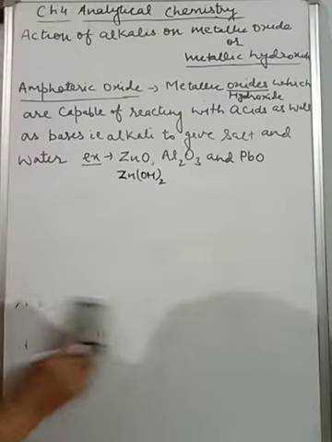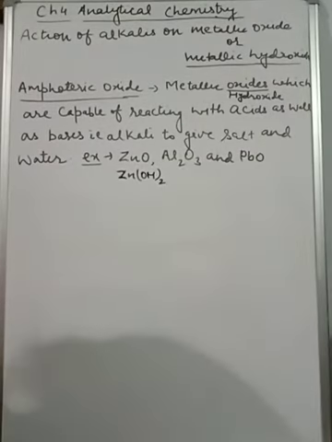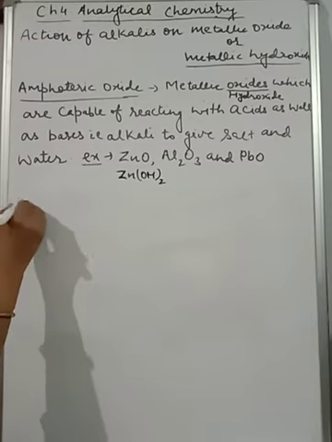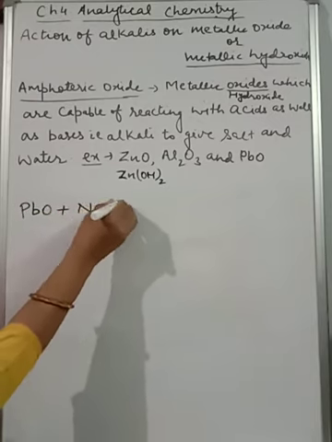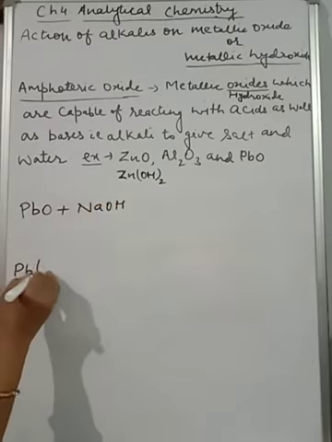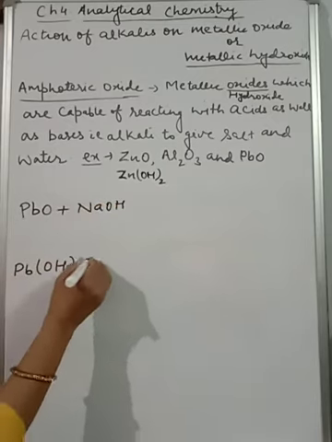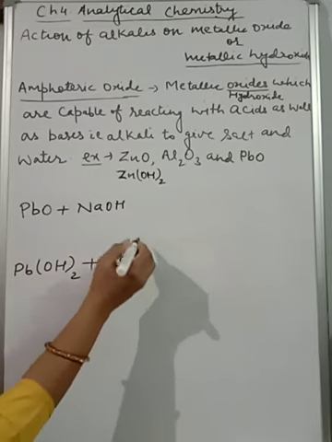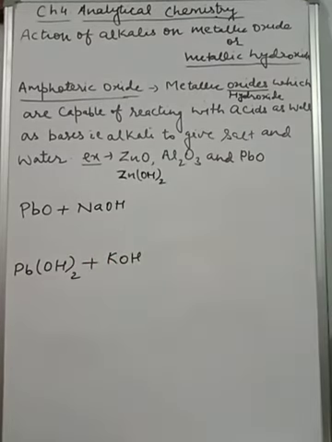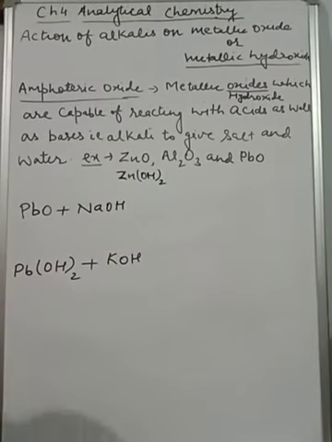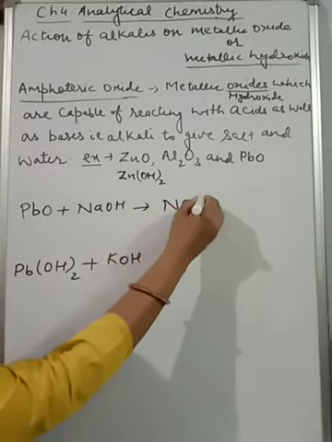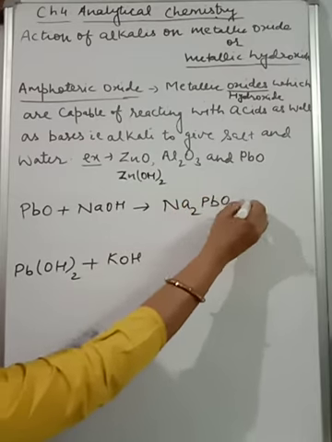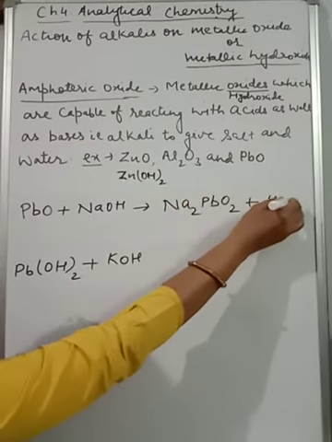So take PbO plus NaOH, and Pb(OH)2 plus KOH. What will you get here? Sodium plumbite plus water: Na2PbO2 plus water. Okay?